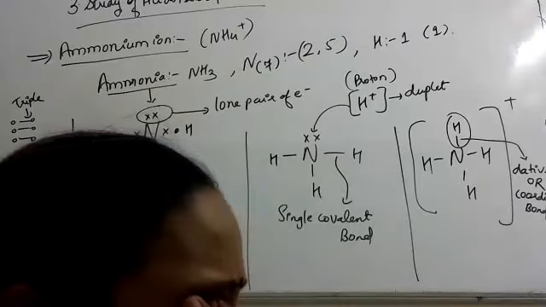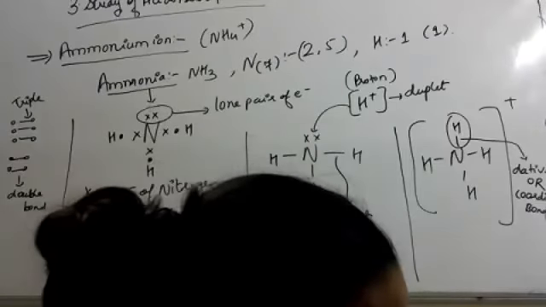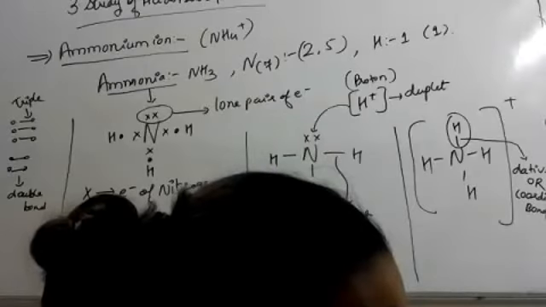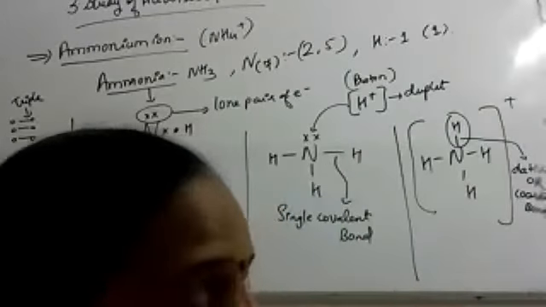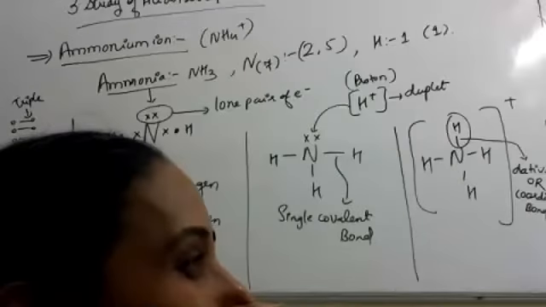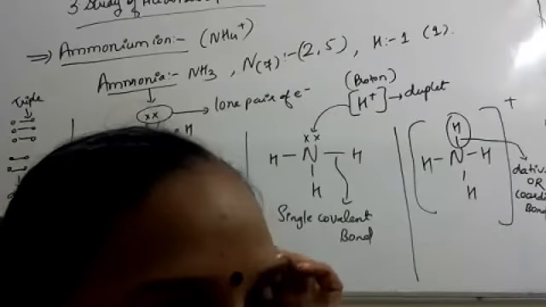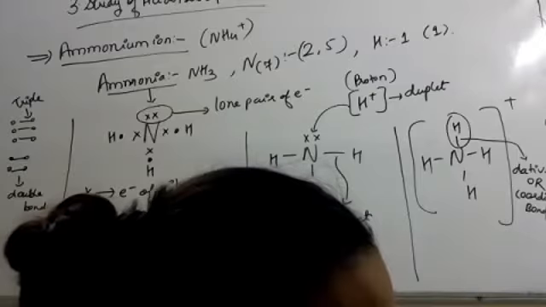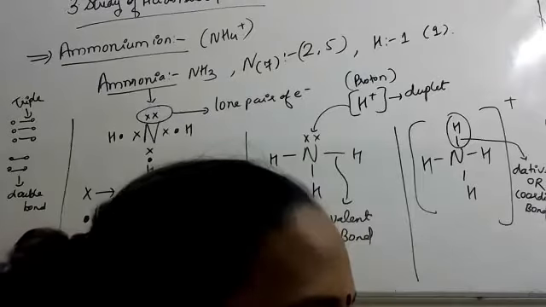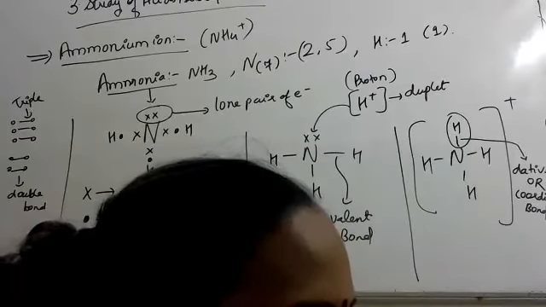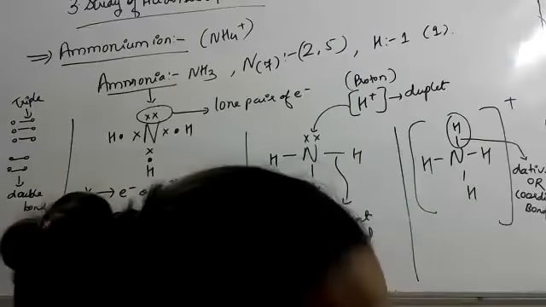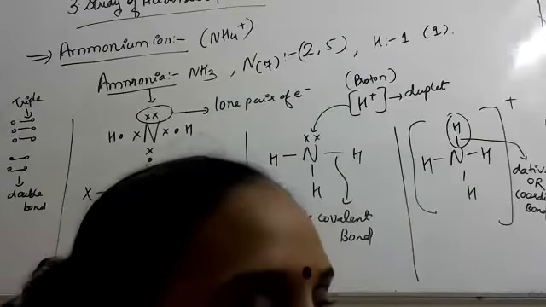The ammonium ion is formed between ammonia molecule and hydrogen ion.